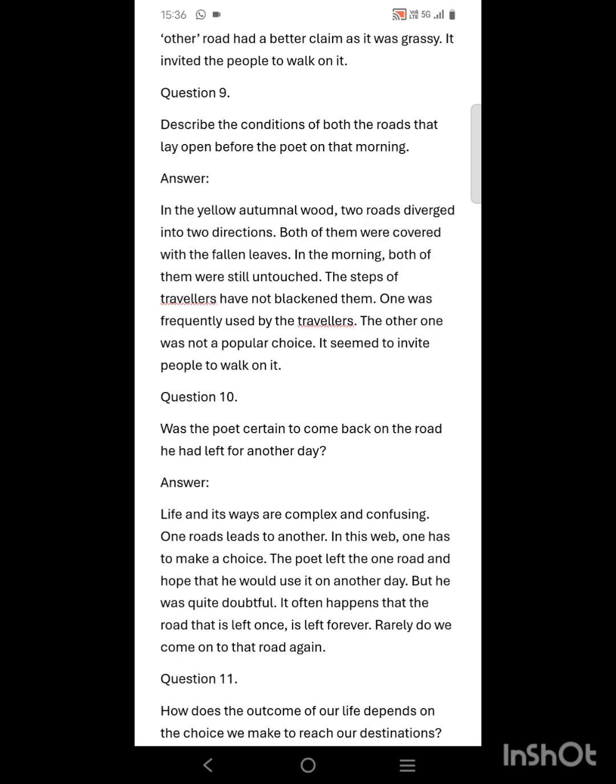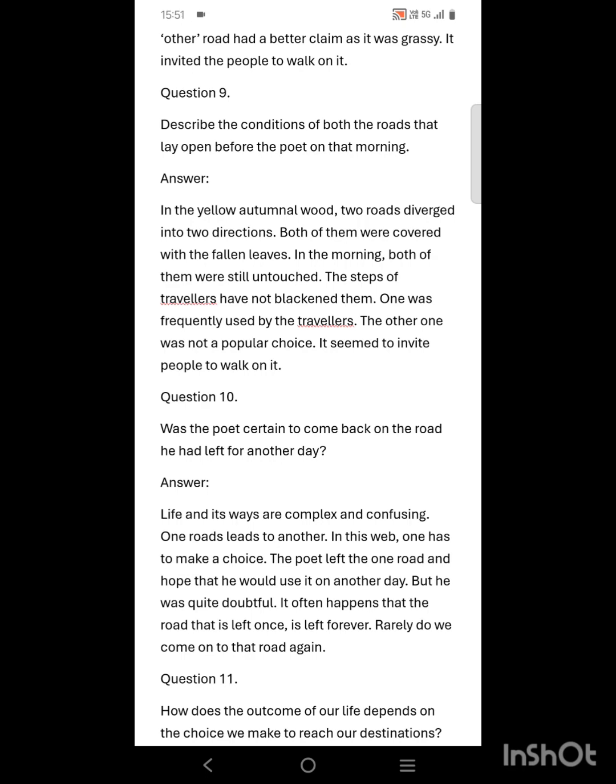So, in the yellow autumnal wood, there were two roads which diverged in two different directions. Both of them were covered with fallen leaves, and in the morning both of them were still untouched, because from the time the poet saw them till the morning, no one had traveled through either of the paths.